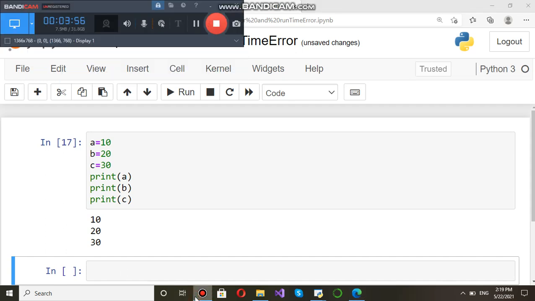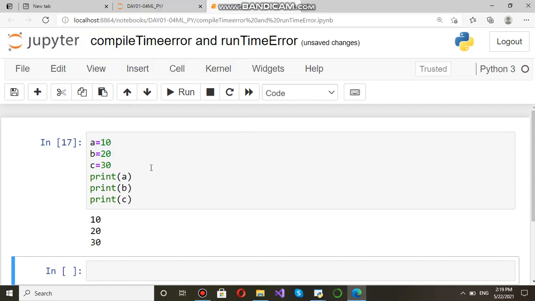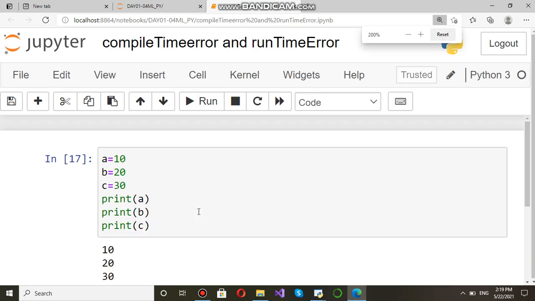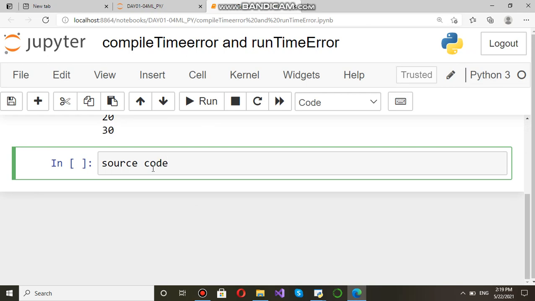So what is the sequence of compilation? Sequence is first source code. Let me zoom it. First is source code. Source code will be converted into bytecode. Bytecode means .py, and after that it will pass through interpreter, and then it will run step by step.